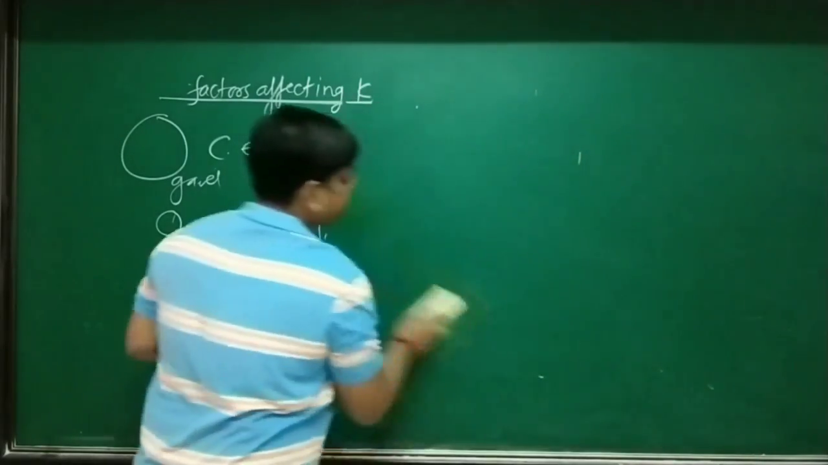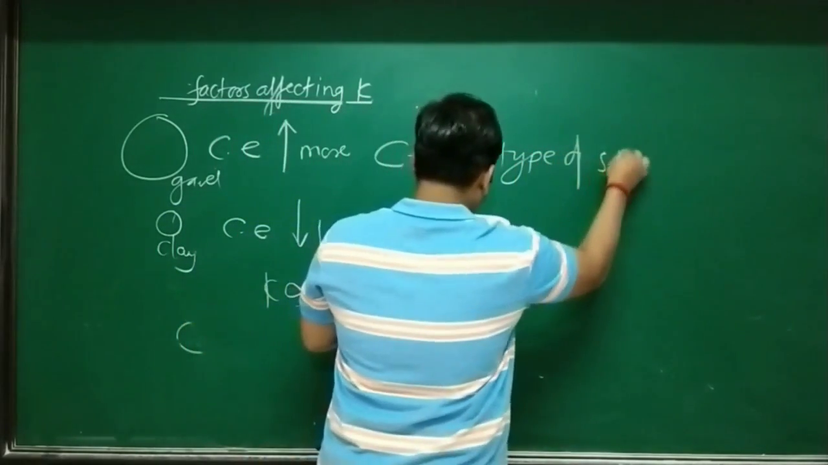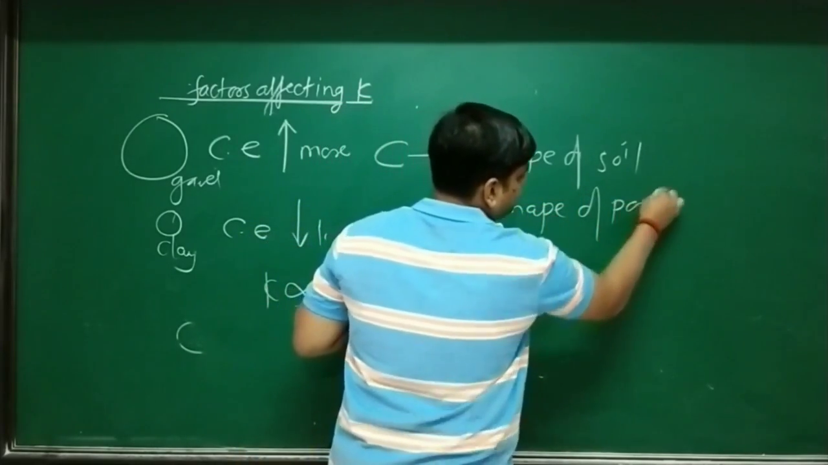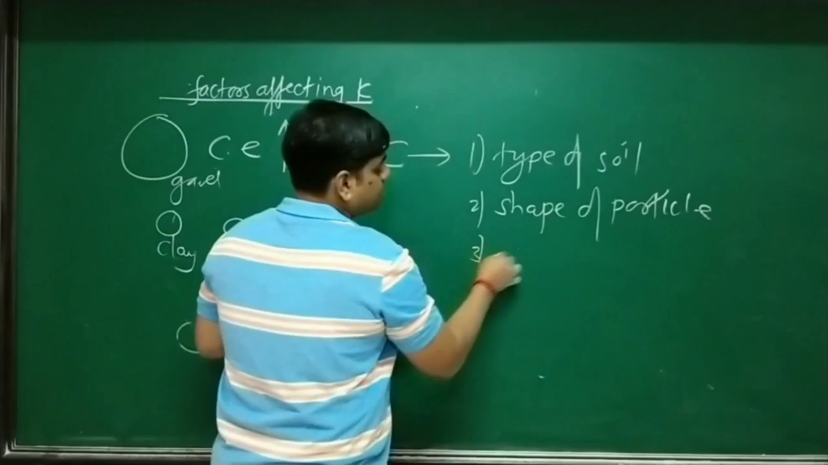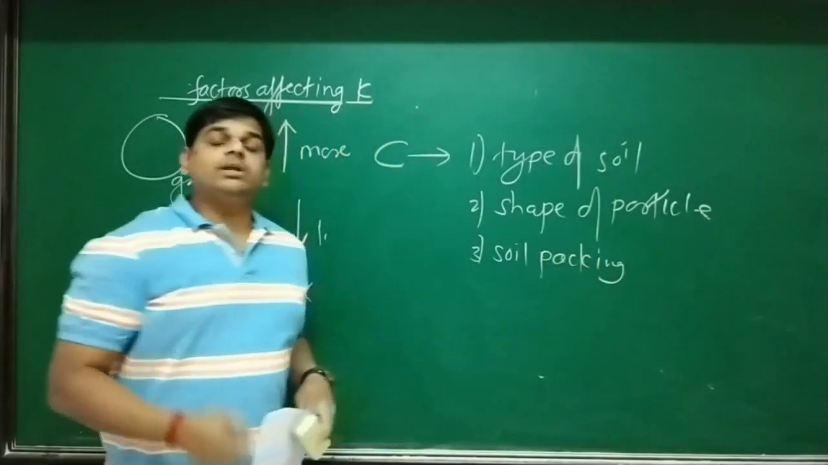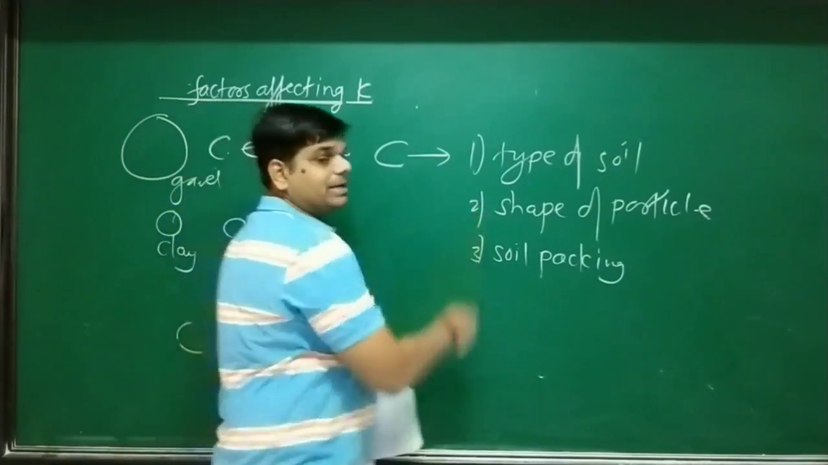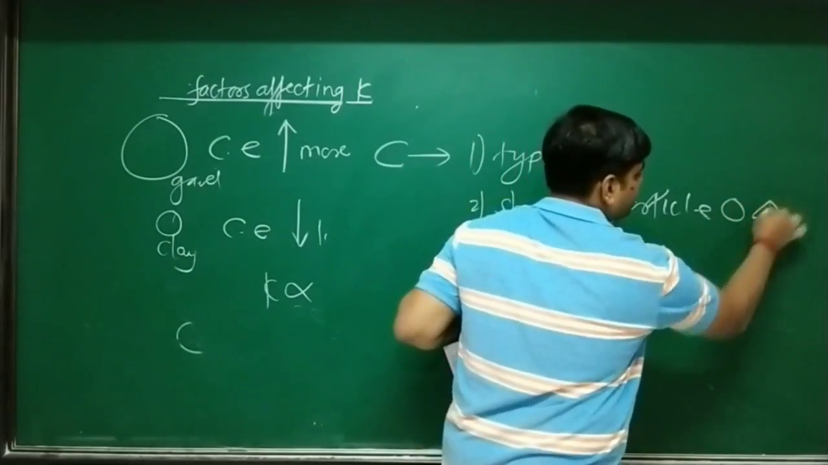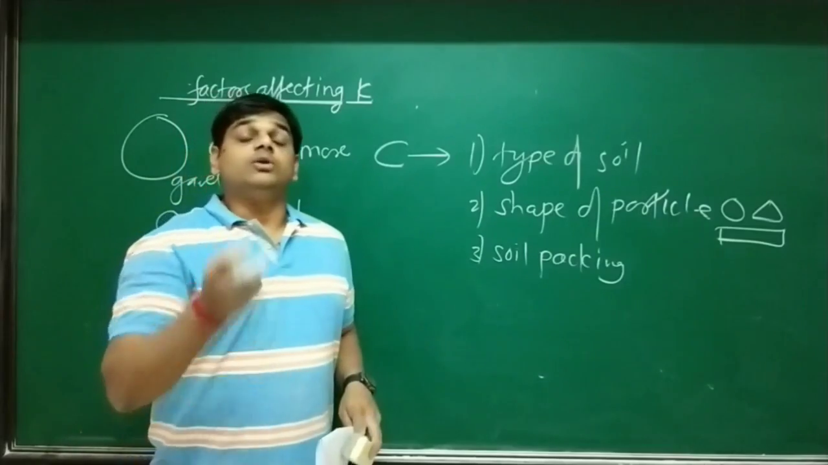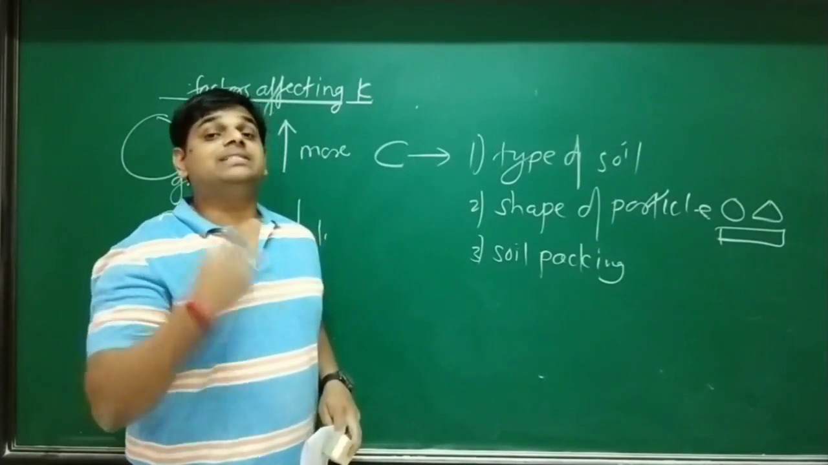Shape factor C depends on, first, type of soil; second, shape of particle; and third, soil packing. Type of soil means whether it is clay, silt, sand or gravel. Shape of particle means whether it is rounded, angular or flaky. And soil packing means whether they are loosely arranged or in a compacted, dense condition.